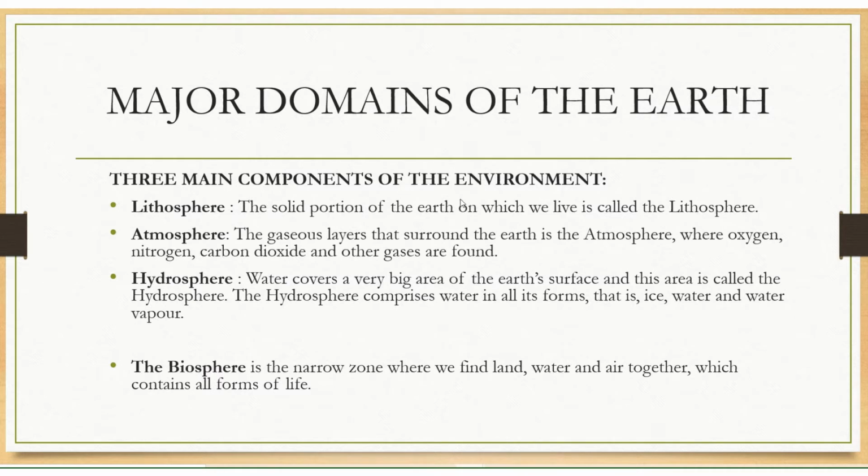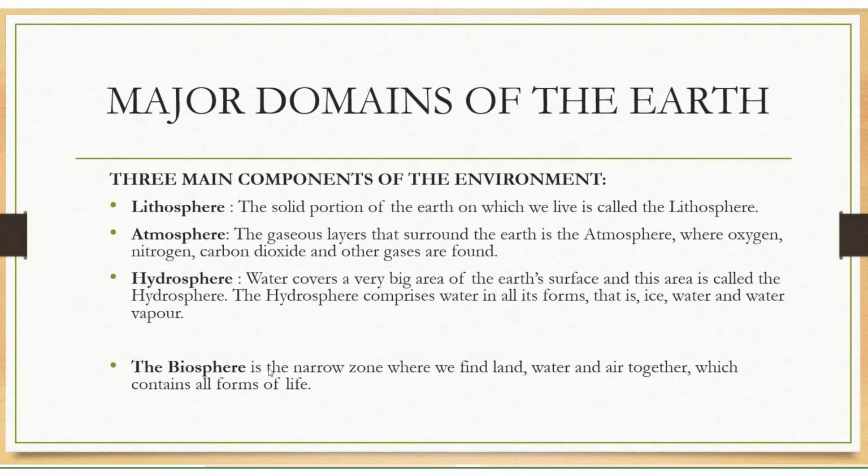Lithosphere: the solid portion of the Earth on which we live is called the lithosphere. Atmosphere: a gaseous layer that surrounds the Earth is the atmosphere, where oxygen, nitrogen, carbon dioxide and other gases are found. Hydrosphere: water covers a very big area of the Earth's surface and this area is called the hydrosphere. The hydrosphere comprises water in all its forms like ice, water and water vapor.